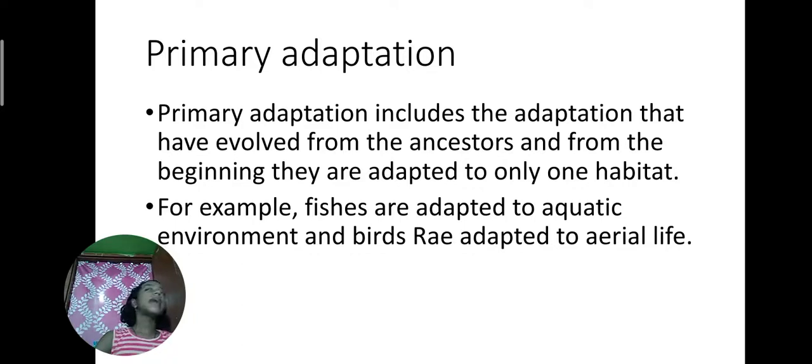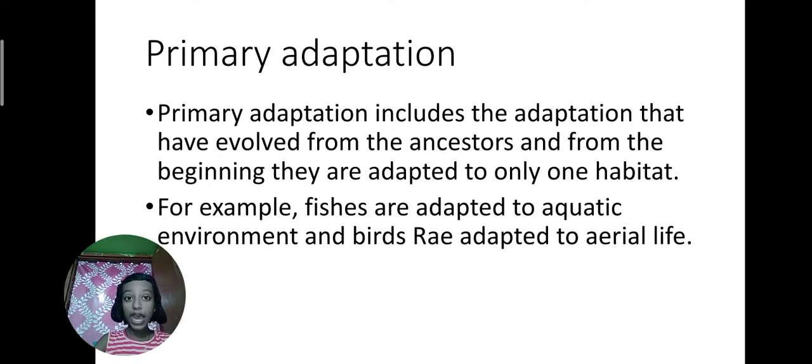It means the animals have evolved from the ancestors, in the way that the ancestors lived, the animals also live in that way. That is the primary adaptation. And from the beginning of their development, they are adapted to only one habitat.